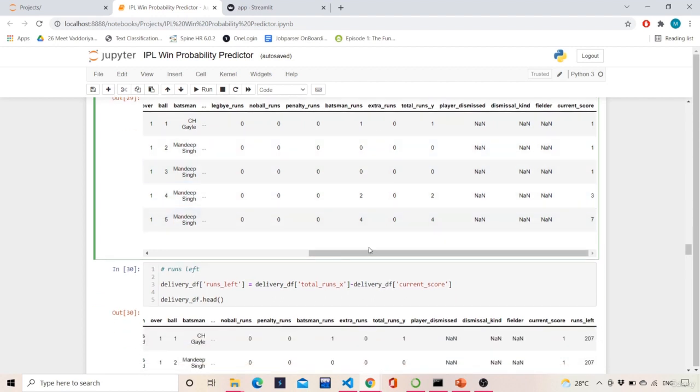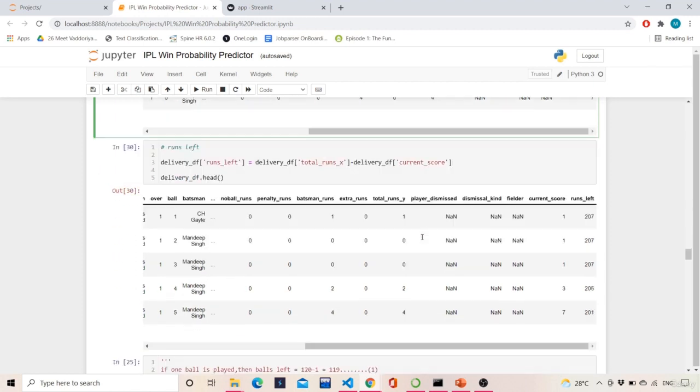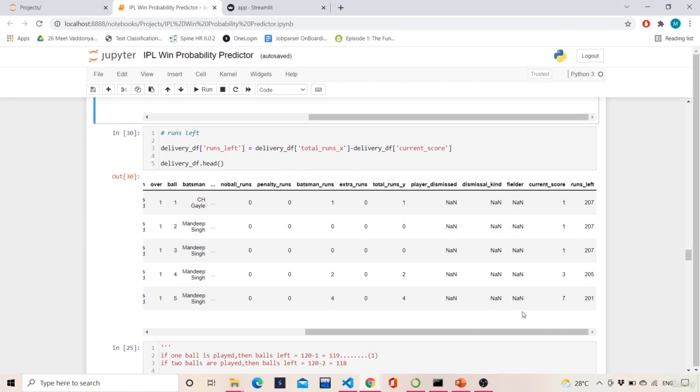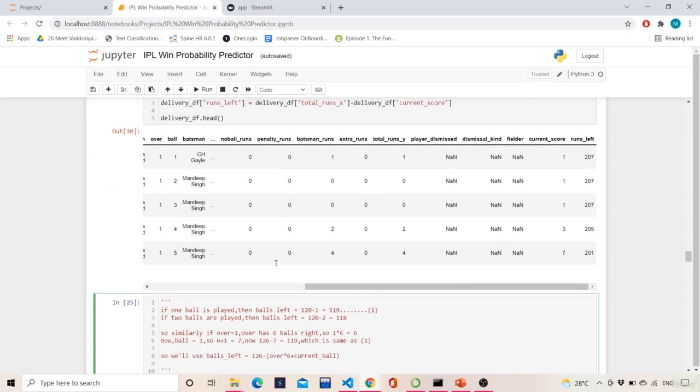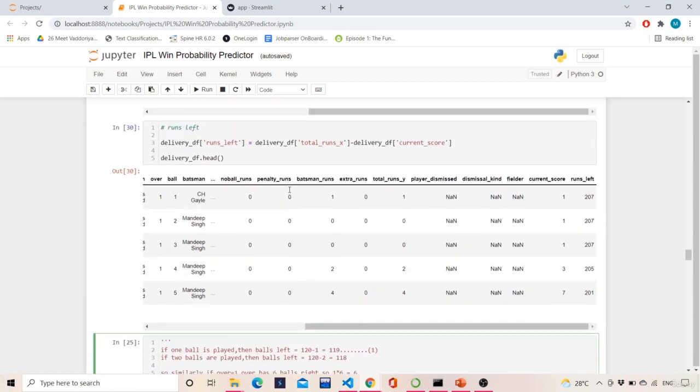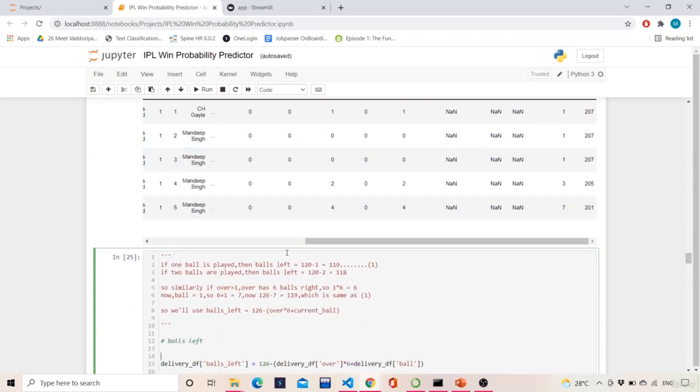Then we are calculating the total runs left simultaneously. Okay, so total runs left, we are calculating it simultaneously. If we see, we get this. Now this is important. As we are calculating the total runs left, we will calculate the total balls left as well. We know that IPL is all about T20 cricket. So 20 into 6 is 120. So there are 120 balls. If one ball is played, that means 119 balls are left.